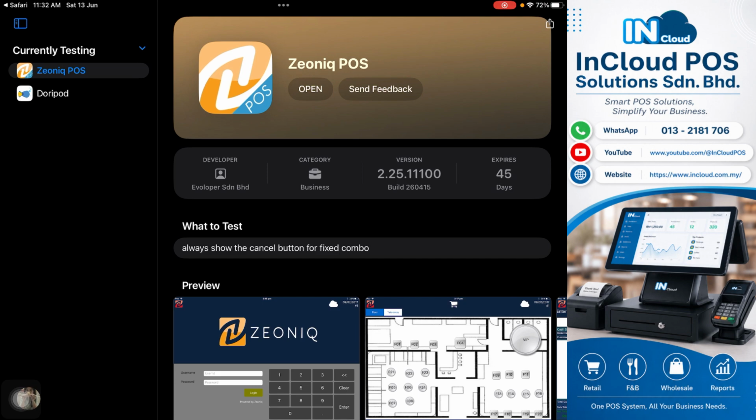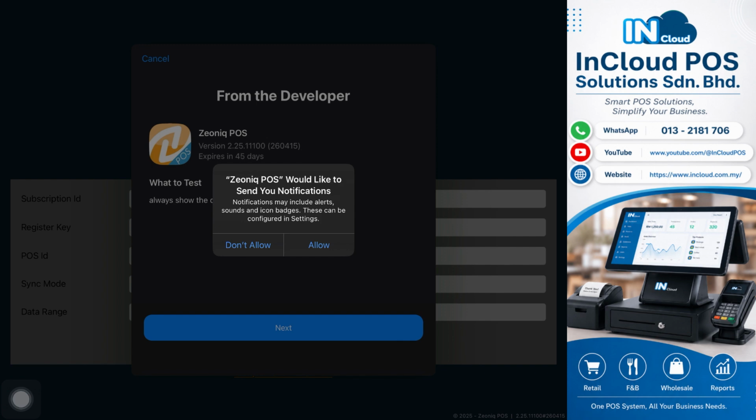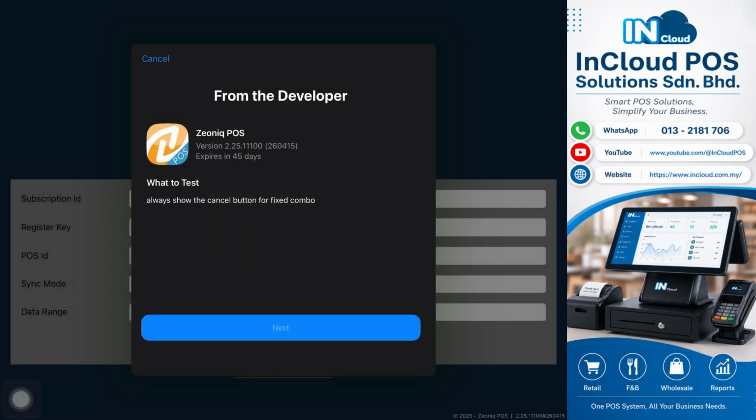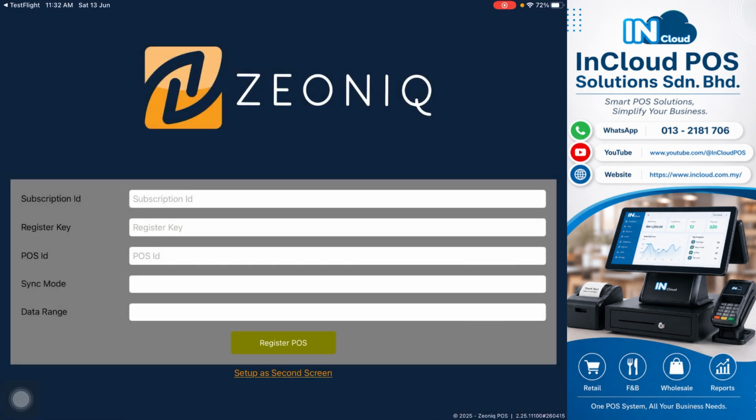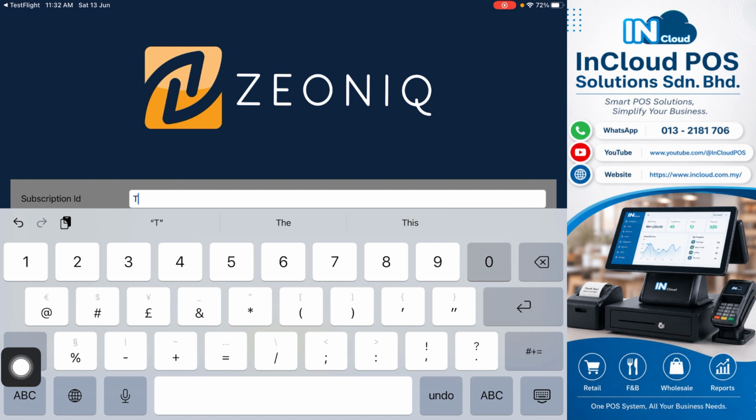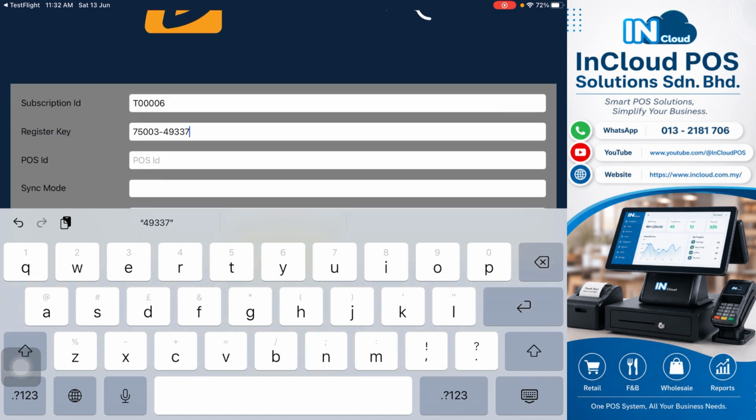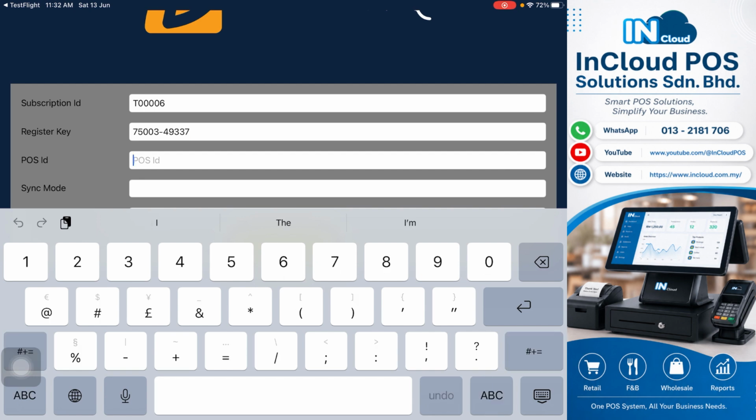Once the installation is complete, open ZEONIQ POS, click Allow and Next, and start testing. On this page, you will need to enter all the required information. Request the ID key and code from our support team.